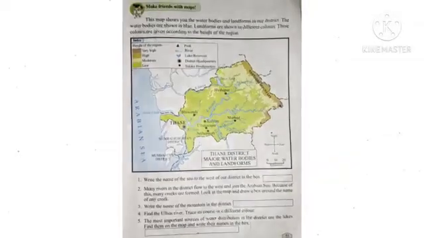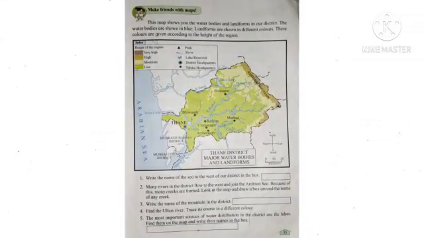Now turn to page number 55. We are about to do an activity, make friends with a map. Given below is the map of Thane district. This map shows you the water bodies and landforms in our district.